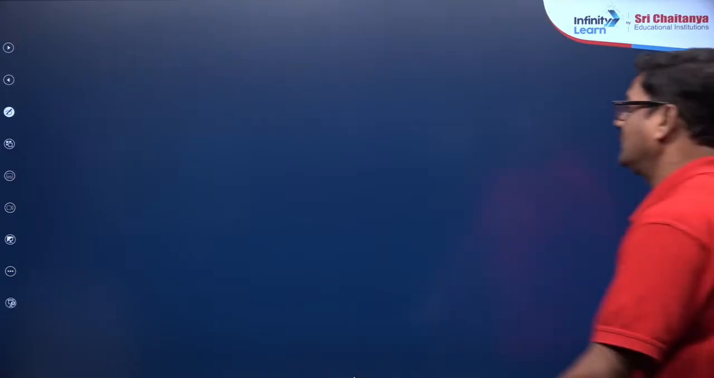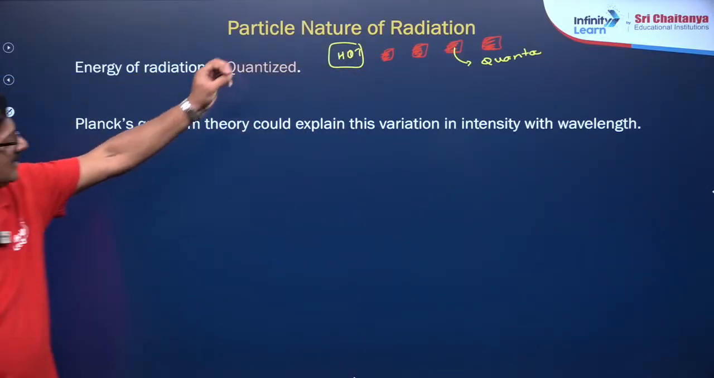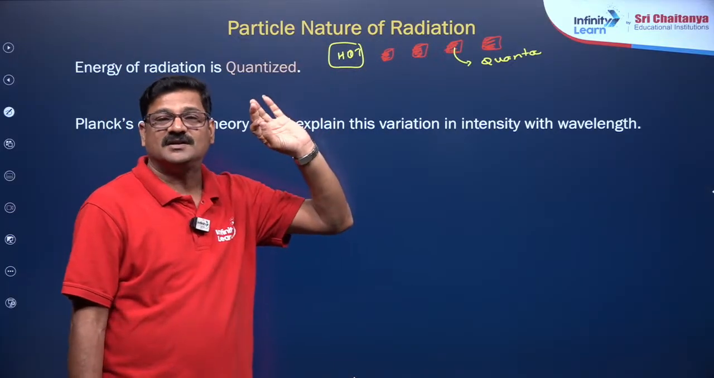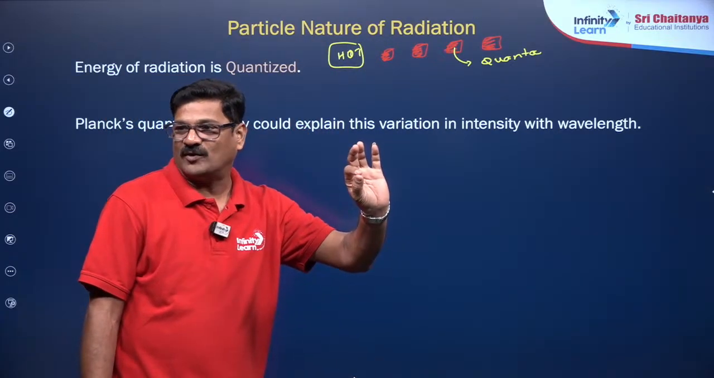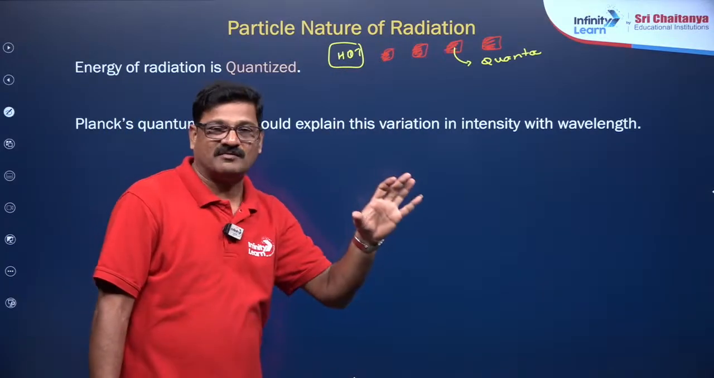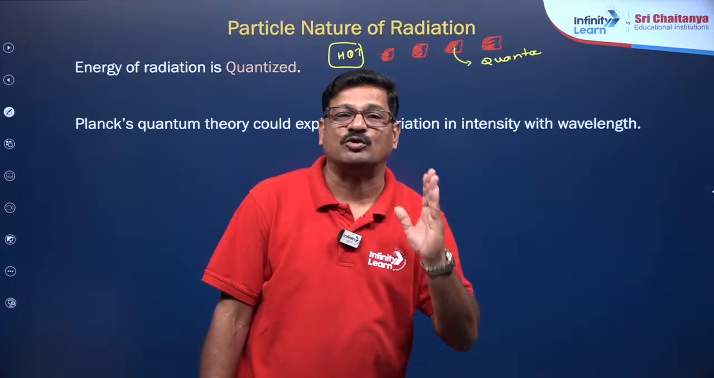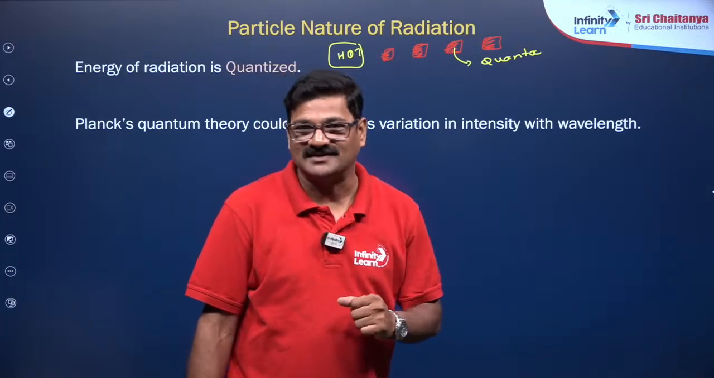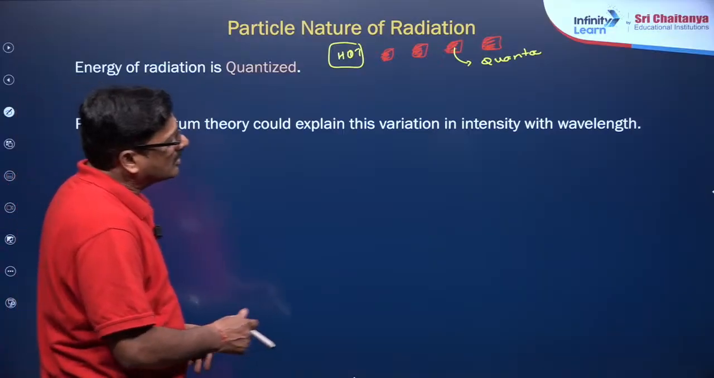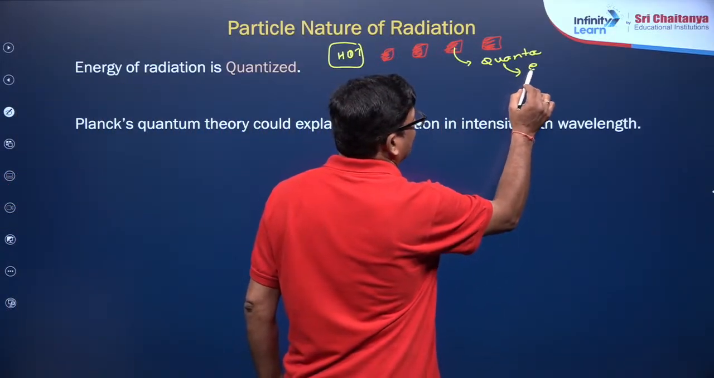Moving ahead, according to Planck quantum theory, a hot metallic body can absorb or emit radiation not continuously but discontinuously in the form of energy packets called quantum, and each quanta has a certain amount of energy associated with it. Okay, and let us discuss this quanta. It is just a packet of energy.